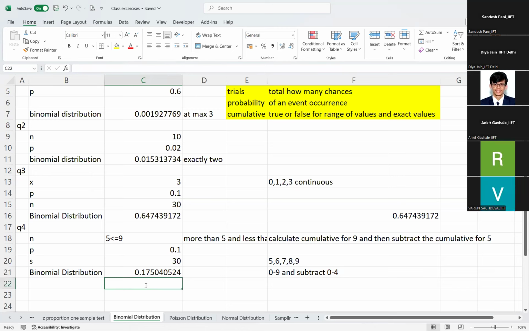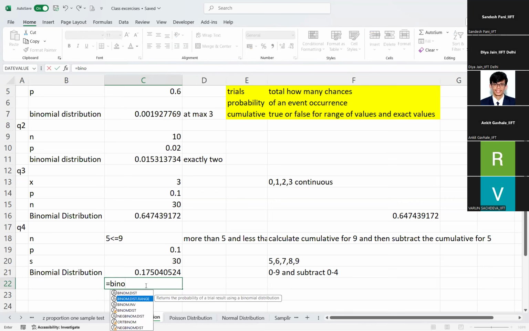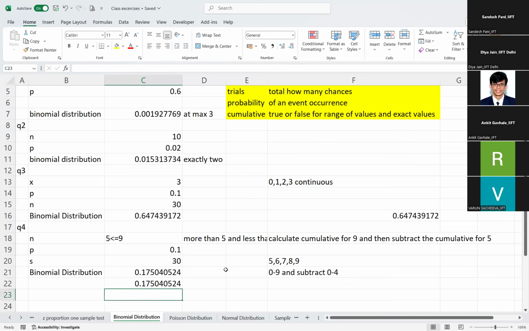There is one more way. You can just put is equal to binom dist range, just put a tab. Then the number of trials is 30, probability is 0.1, the first number S is 5, the second number is 9. You'll get the same value. There are two ways of doing it.